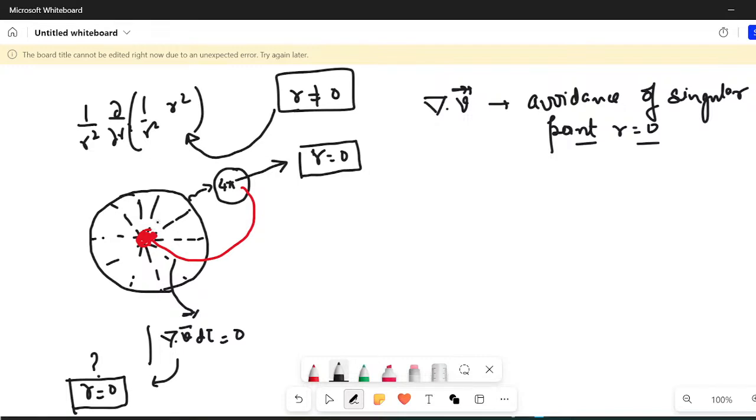There is no other way out, because see, del dot v vector, we are getting 0. That is not wrong, but we are getting it for all r not equal to 0. That implies if I am trying to find this integral of del dot v vector d tau, for all this region where r is not equal to 0, the contribution would be 0 only. So from here, if you want to evaluate del dot v vector, you will get 0.